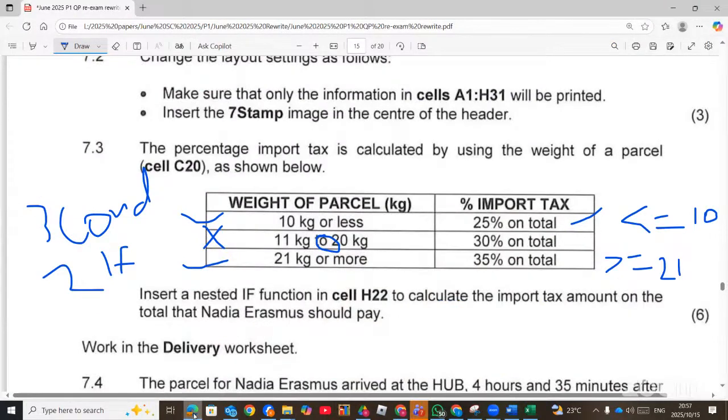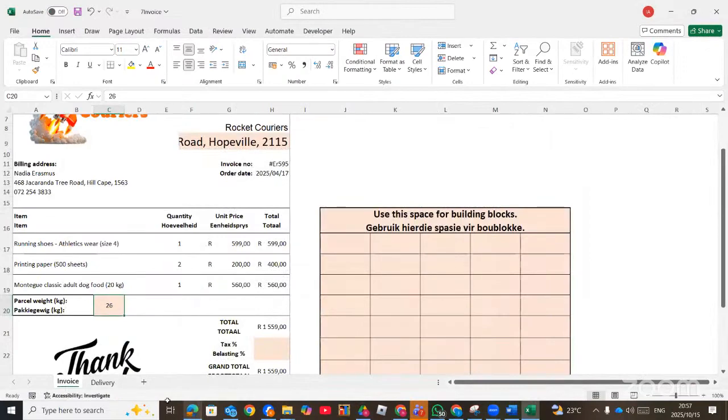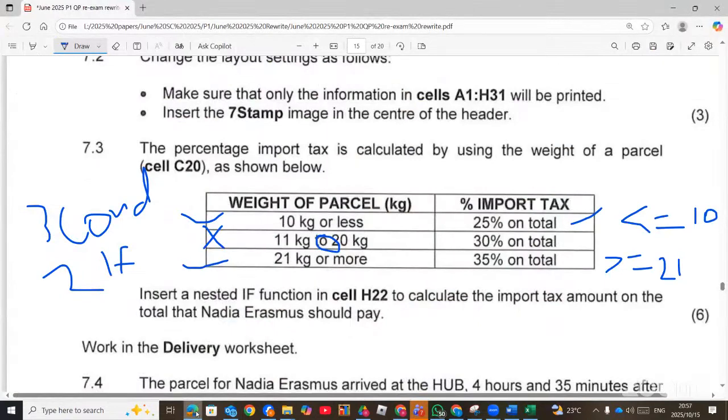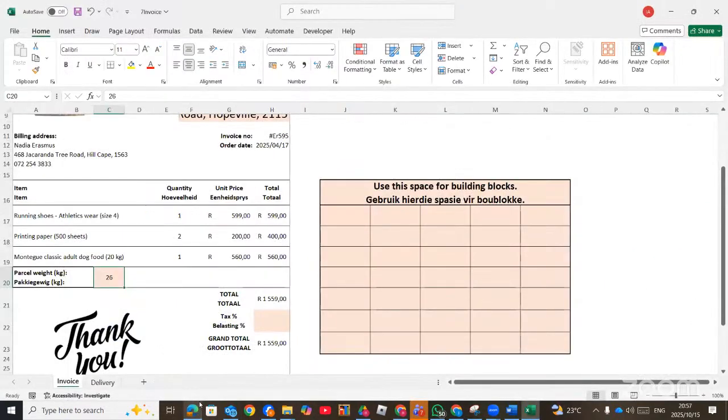The percentage import tax is calculated by using the weight of the parcel, that is C20, as shown below. Okay, so we are comparing this one to display the percentage. Now insert a nested if statement in H22. So we are putting our answer here in H22.